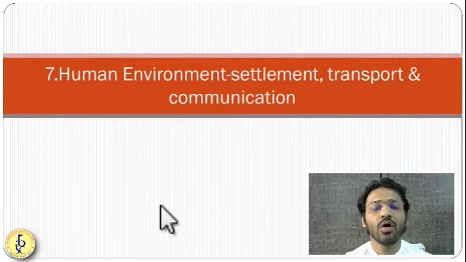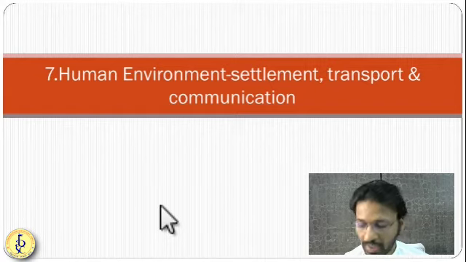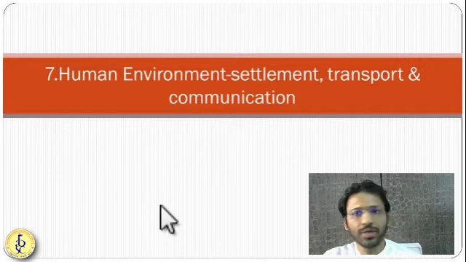Here you can draw more and more flow charts, and more and more diagrams. So make your answer more innovative by doing these things.